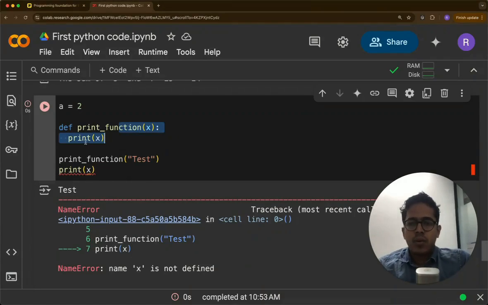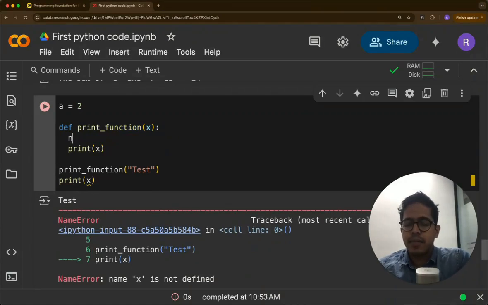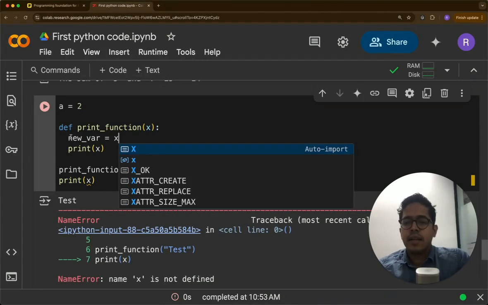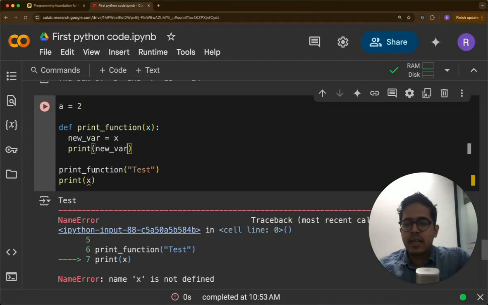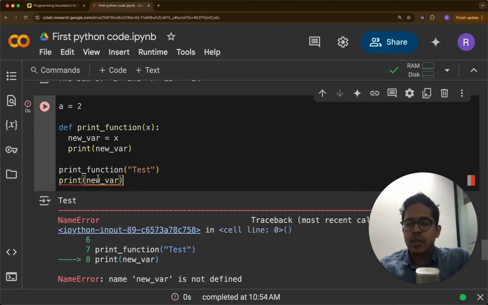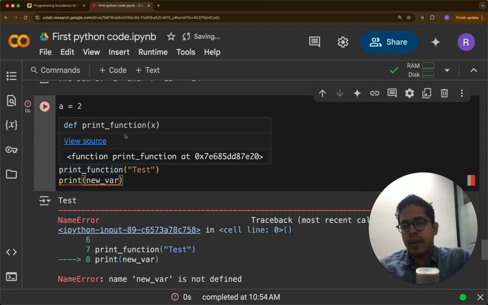So what we can do is, let's say we are defining something inside here, print new variable, new var equal to x. And then here we are trying to print new var inside the function. Here we are trying to print it outside the function. Here also an error will be there because this new variable is not defined.